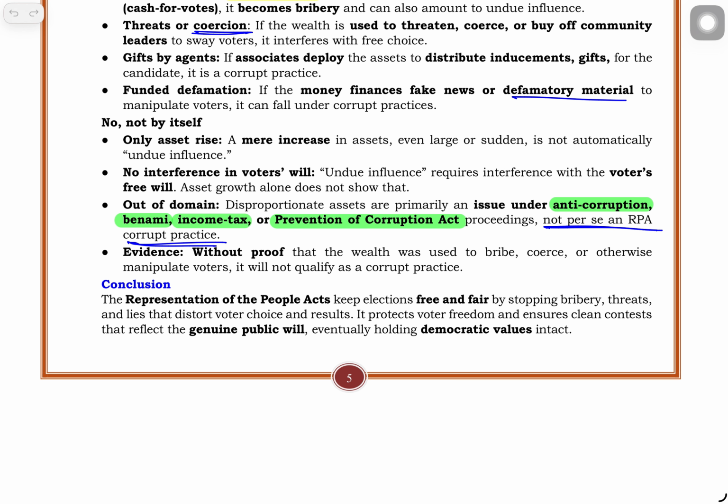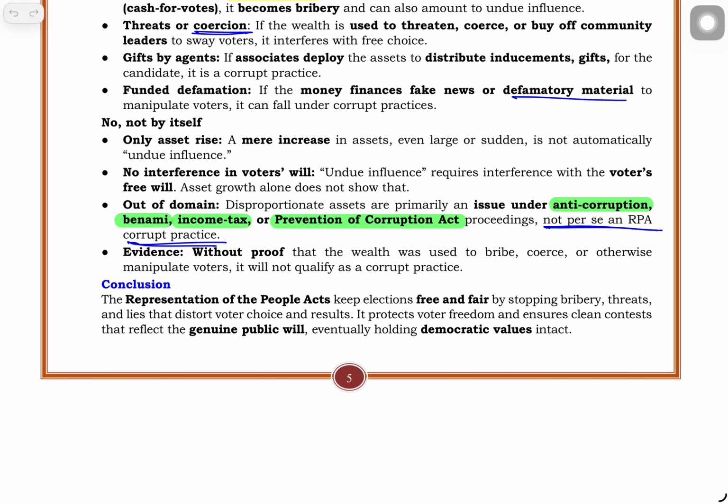Okay. Evidence: without proof that the wealth was used to bribe, coerce or otherwise manipulate voters, it will not qualify as a corrupt practice. It is very difficult to prove that the unexplained assets have been used to influence the free will of the voters. No proof, not a corrupt practice under RPA 1951.